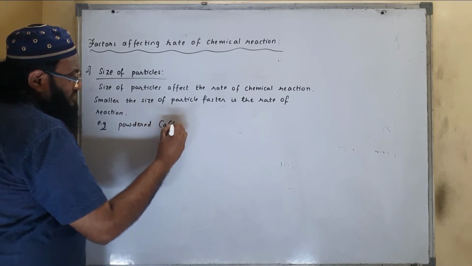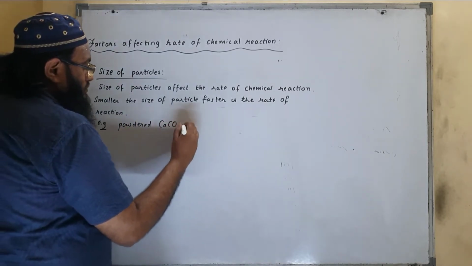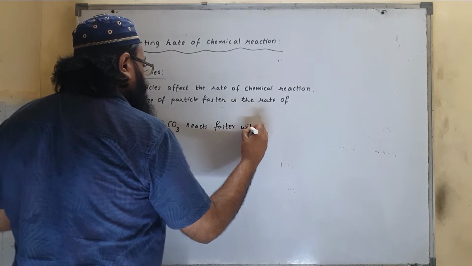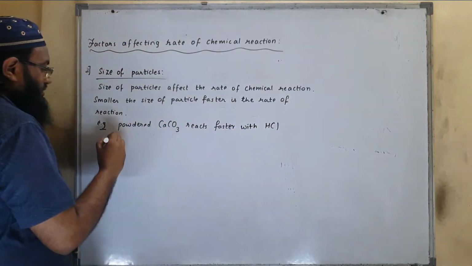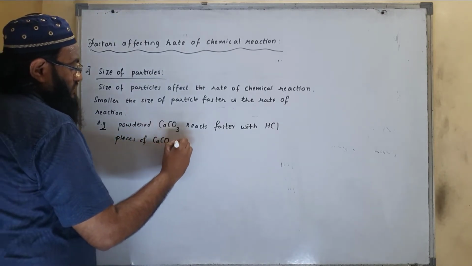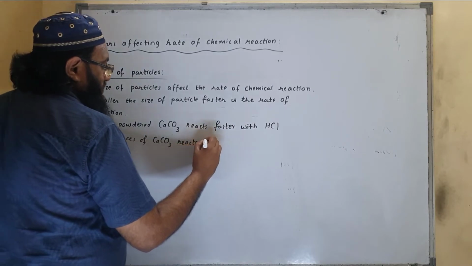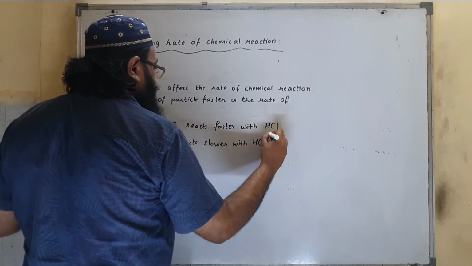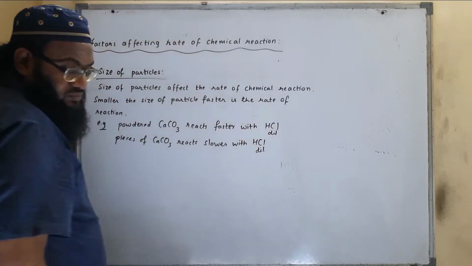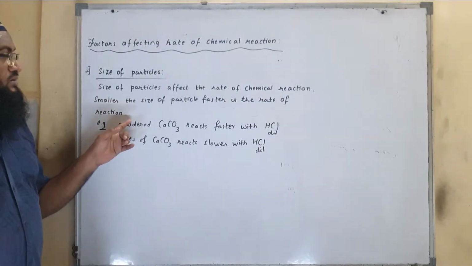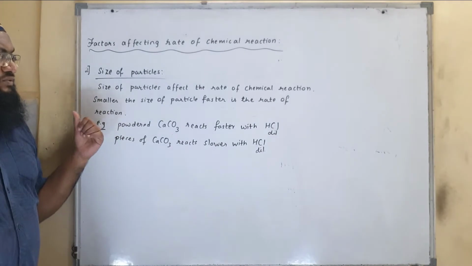Powdered calcium carbonate reacts faster with HCl, and pieces of calcium carbonate react slower with HCl. We'll take dilute HCl. So which reaction is faster? Powdered, because the smaller the size of the particle, the faster is the rate of reaction.